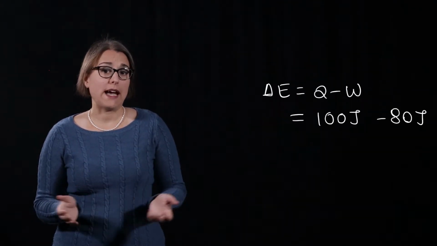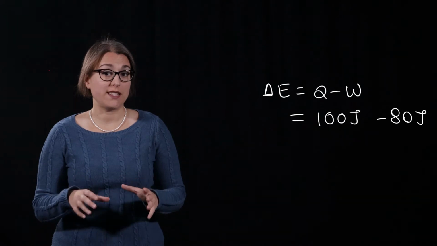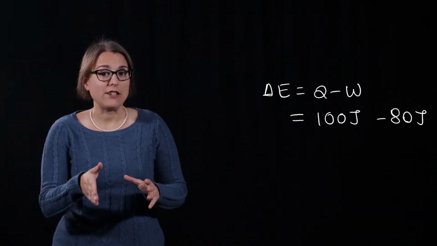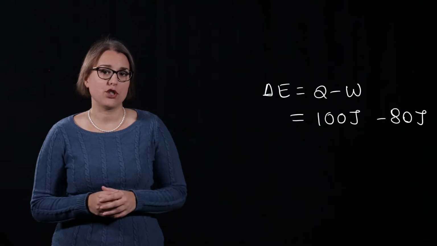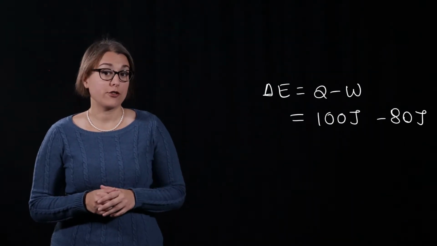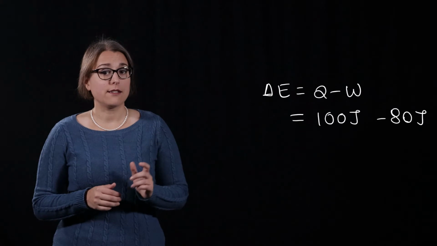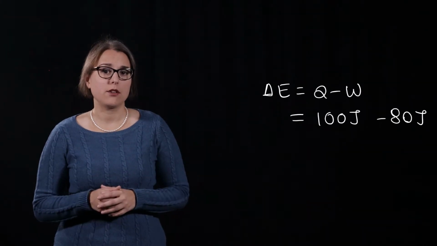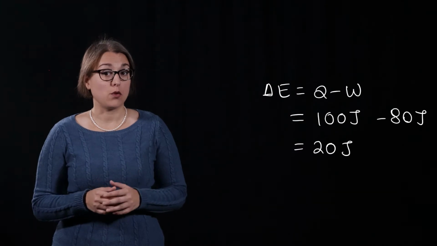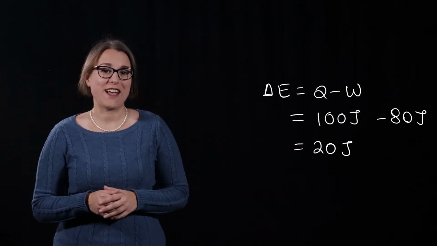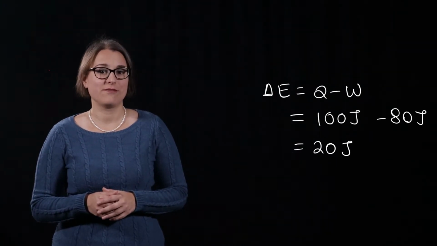Now, let's say we add 100 joules of energy to a system that then does 80 joules of work. How much did the internal energy of the system change? According to the first law of thermodynamics, delta E equals Q minus W. In this case, 100 joules minus 80 joules, which is a change in internal energy of 20 joules.